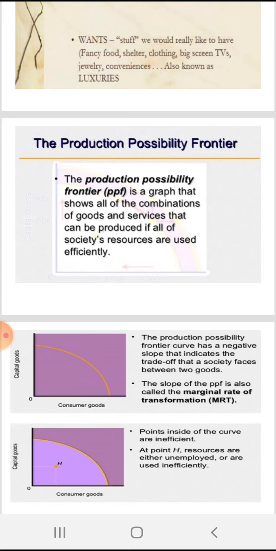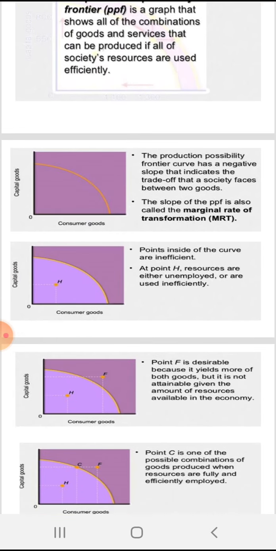The production possibility frontier, which is followed in the problem of choice. The production possibility frontier is a graph that shows all of the combinations of goods and services that can be produced if all of society's resources are used efficiently. Now let us see this. On one side we have kept the consumer goods, and on the other side capital goods. The production possibility frontier curve has a negative slope that indicates the trade-off that a society faces between two goods.